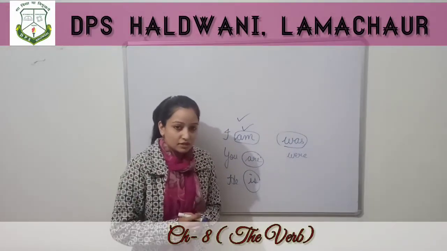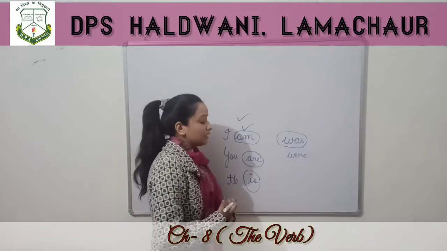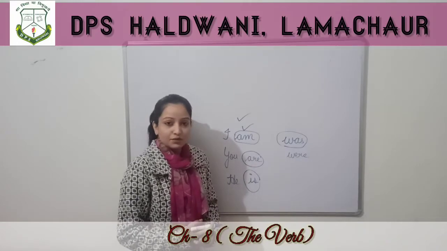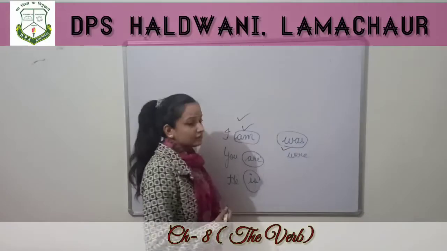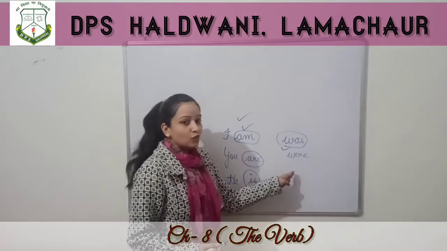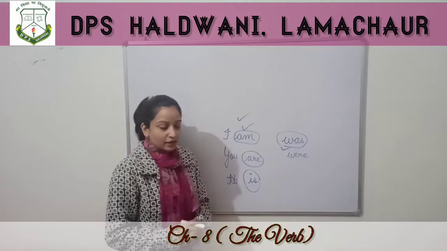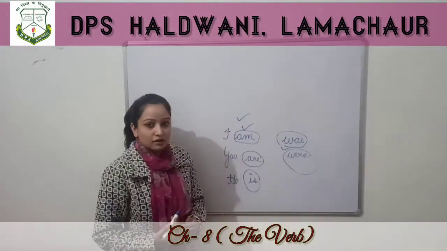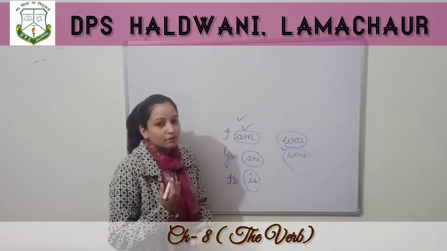Which chapter was I teaching in the last video? Yes, so we can say that I was teaching unit 8. You were listening to me when I was teaching unit number 8. So was and were we use to express something that was happening in the past.